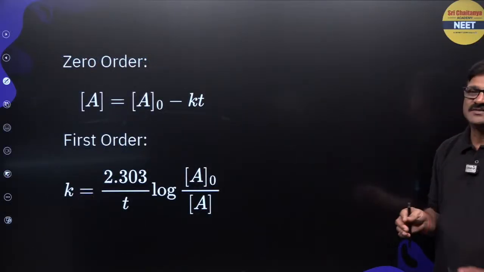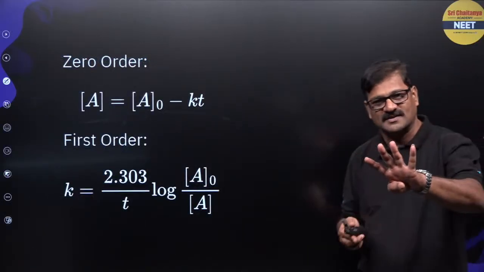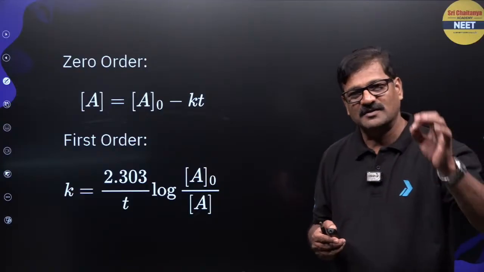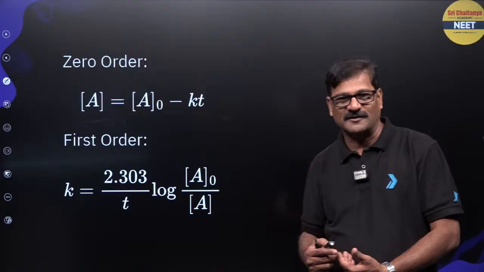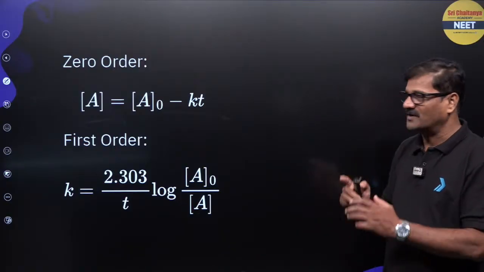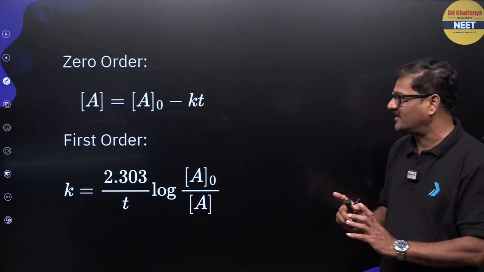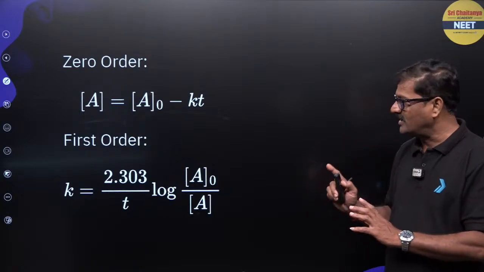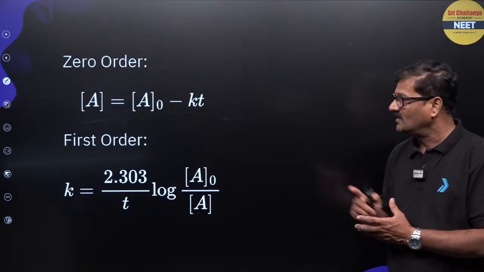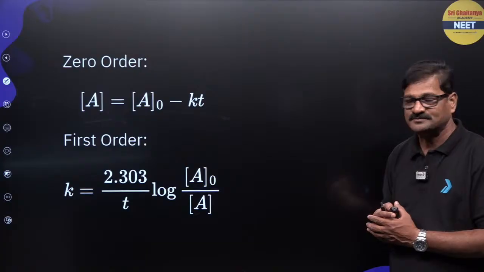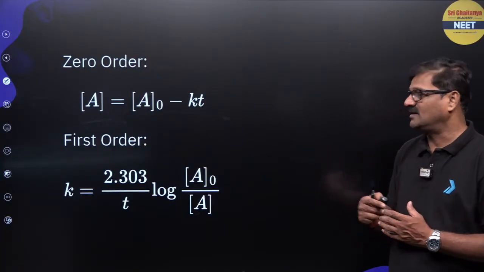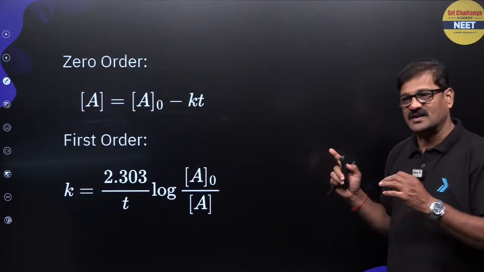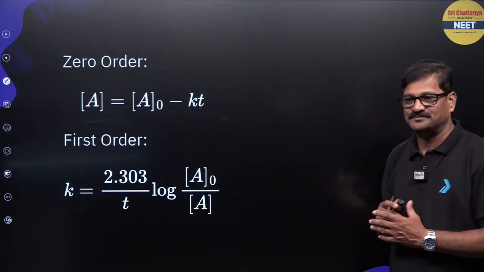Bachcho, you can see there are maximum 4 formulas in the entire chapter. Whatever numerical is coming will be derived from these 4 formulas. For a zero order integrated rate expression, A is equal to A naught minus kt. A is the concentration at time t, A naught is the initial concentration, k is the rate constant and t is the time.